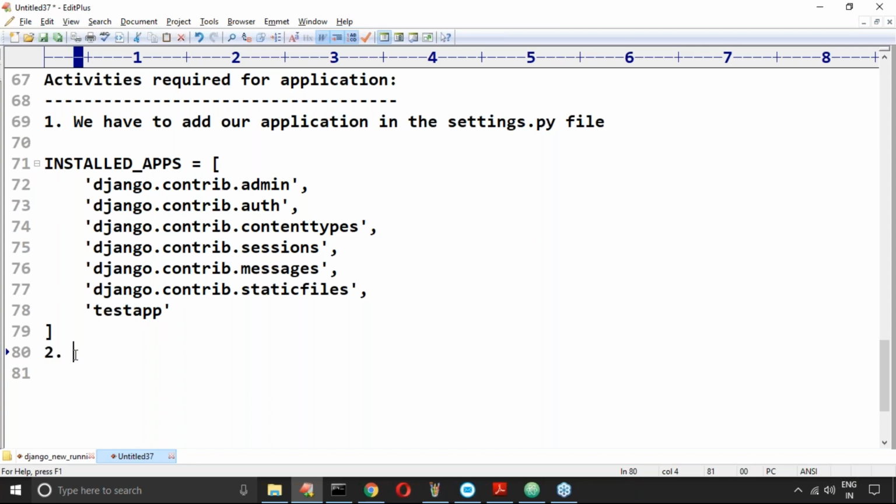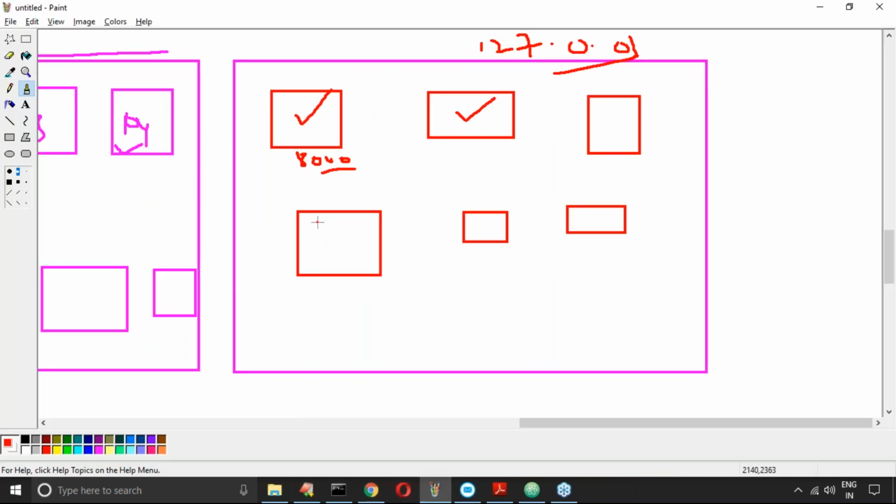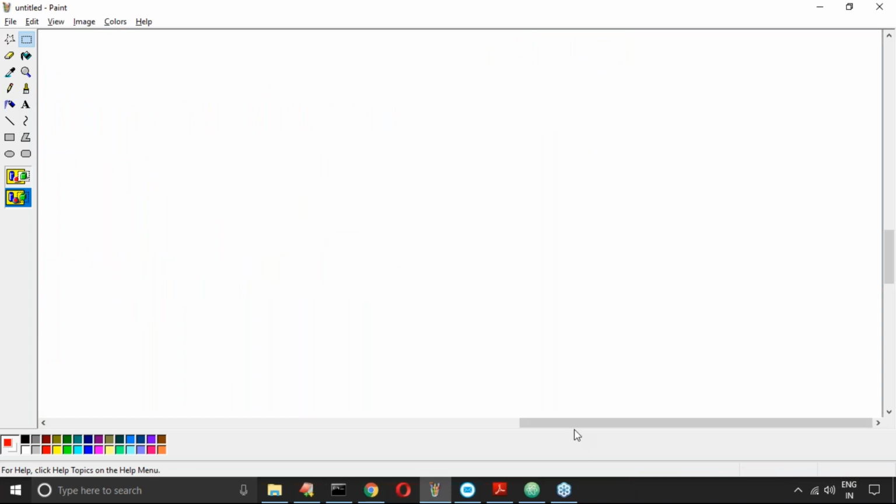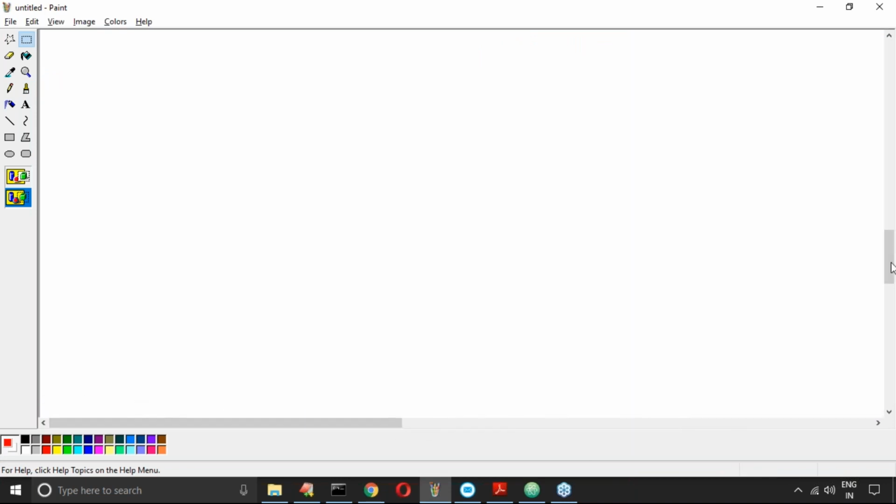Okay. Next, the second activity. Very important. When you are creating an application, listen carefully, this terminology is very important. Maybe for a few days you may feel a bit difficult, but that is only because of the terminology.